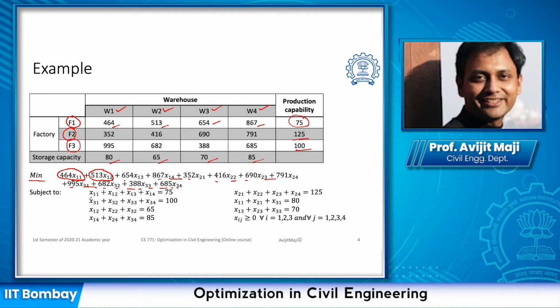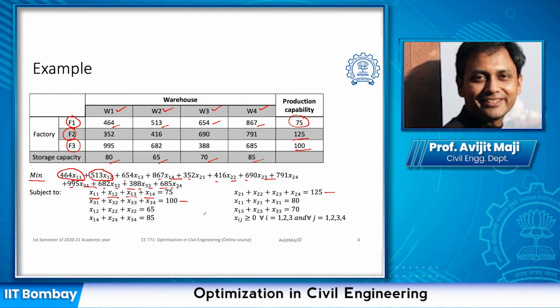So if you are talking about factory 1, the units transported to warehouse 1, warehouse 2, warehouse 3 and warehouse 4, together the total should be equal to 75, because that has been manufactured in factory 1 and is being transported to one of the warehouses or a combination of the warehouses. Likewise, for factory 2, the limit is 125, factory 3 100.